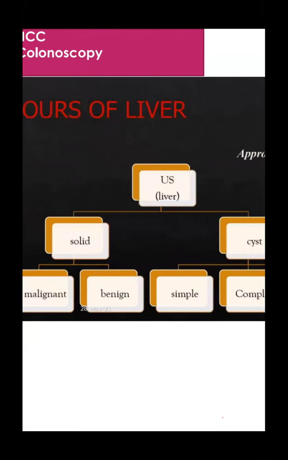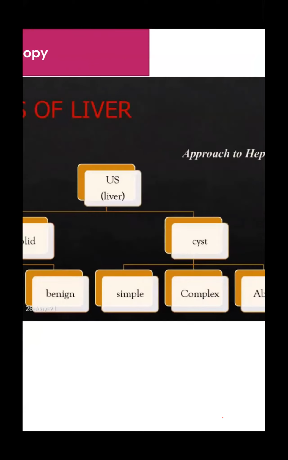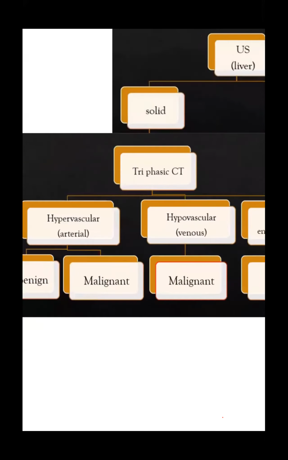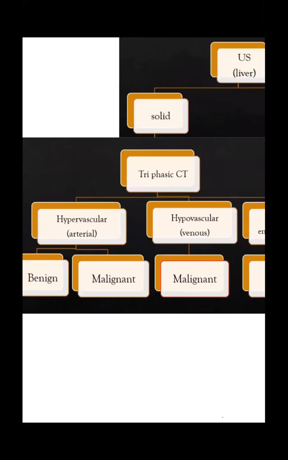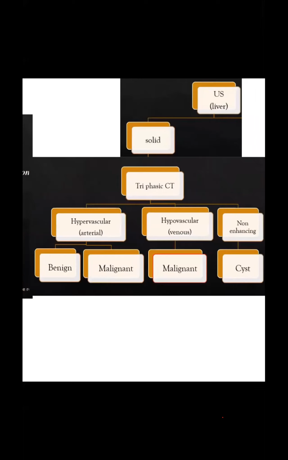So tumor markers of the liver and benign lesions. See, if we do the ultrasound, it could be solid. If it is solid, we have to think of malignancy. Benign, it could be a cyst, or an abscess, simple. After doing the ultrasonography, we have to do the triphasic CT scan, looking at hypervascularity for malignancy and non-enhancing lesions. Today I covered the maximum number of questions from the hepatobiliary system, which are common in the exam.